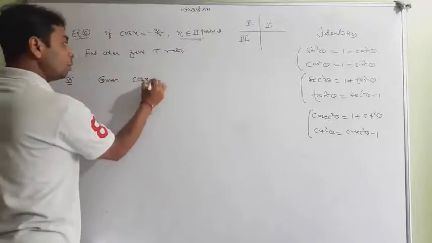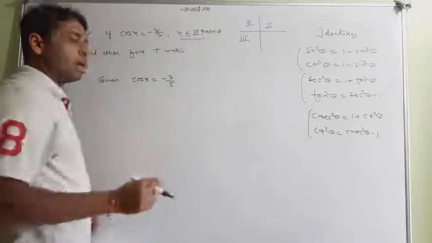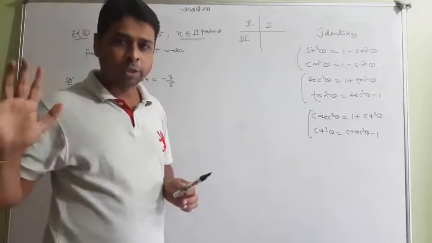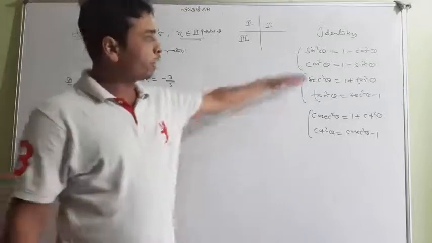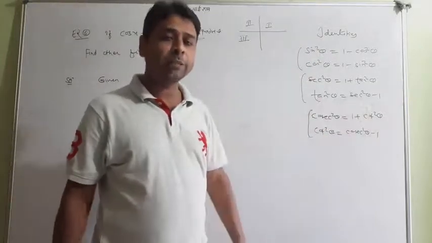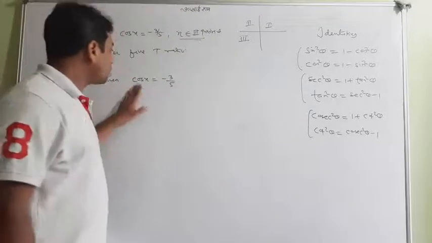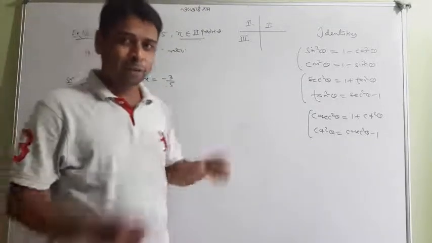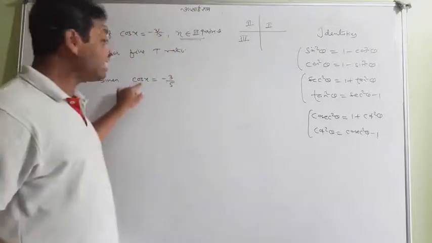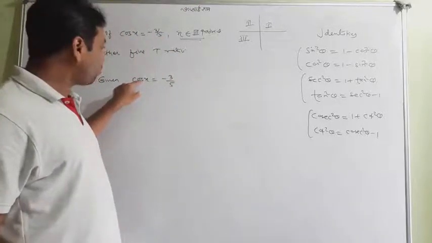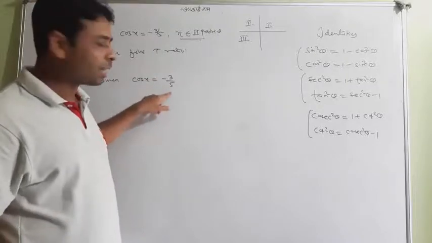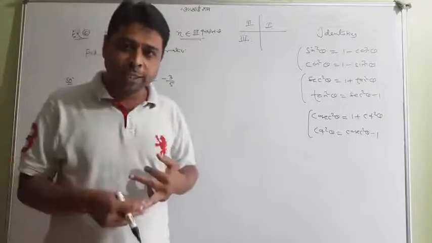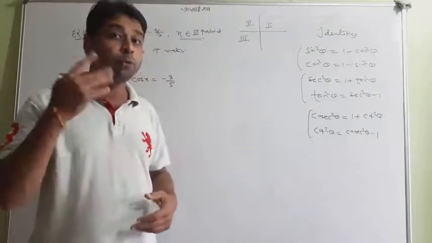Cos x is equal to minus 3 by 5. And try to ignore the right angle triangle method and the Pythagoras theorem and so on. Try to ignore that and use one of them. It's very easy. From cos x you can get the value of sin x. One should also know cos and sec are reciprocals. So if you have cos x, you know sec x. Sec x is equal to minus 5 by 3. It's a reciprocal. So if you know cos x, you know sec x. Now you have 4 other values.